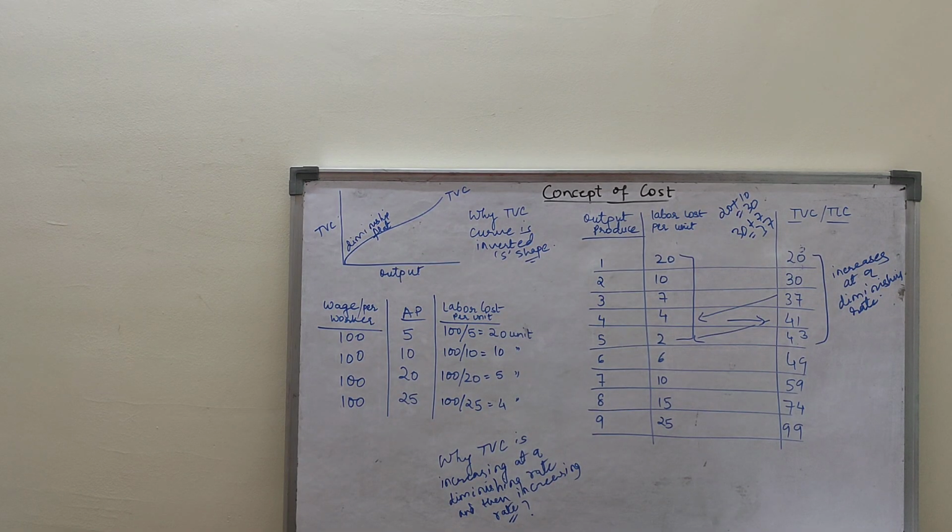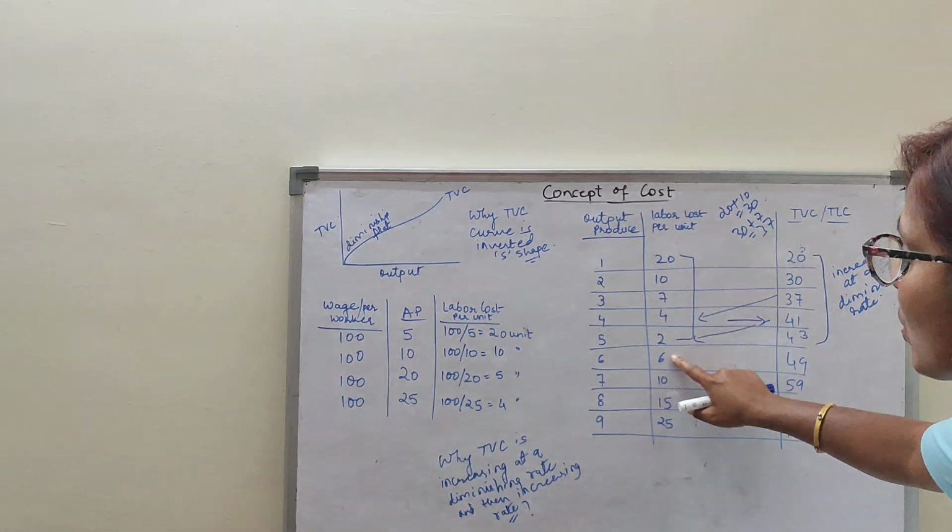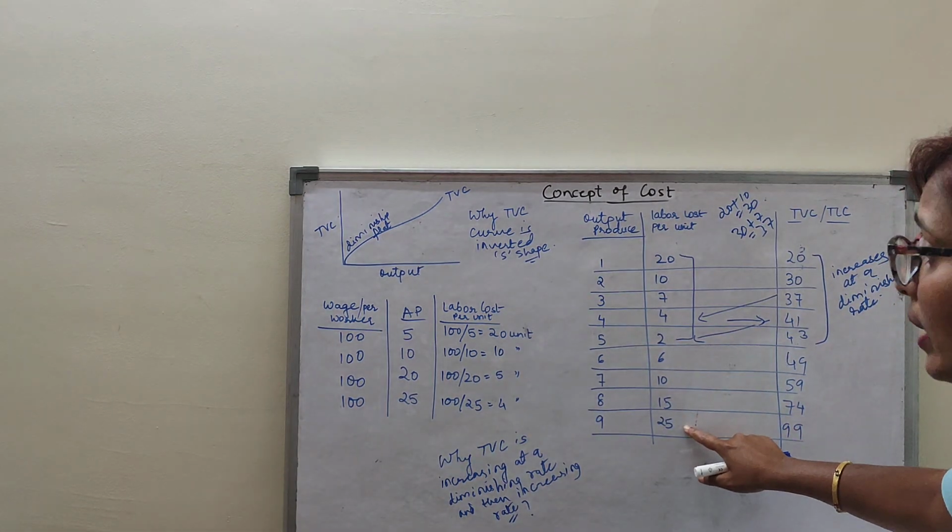Now what happens after the first stage? In the second stage, with the increase in output in the 6th unit, labor cost increases. That means my AP falls, so my labor is expensive. After the 5th unit, my labor cost per unit is rising. So what happens?